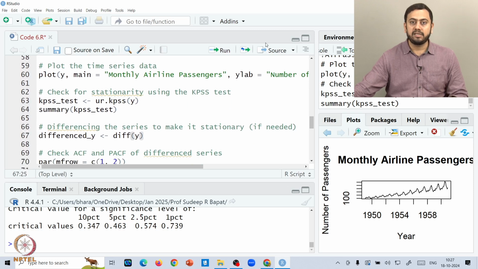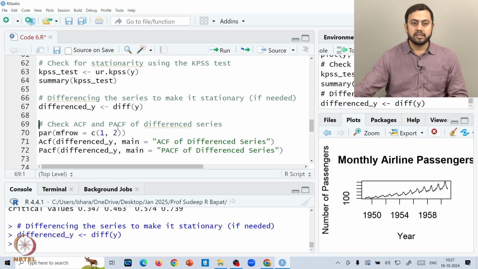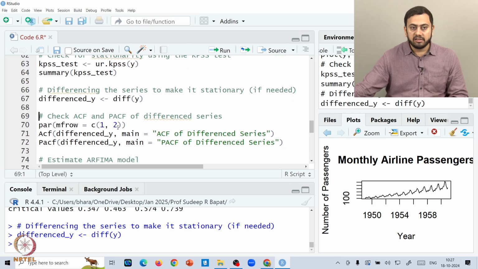So we can difference the series once, right? And here again you can check with the KPSS test, right? So you can apply the KPSS test on the differenced series now to check if the differenced series is stationary or not. Or as we have done earlier, you can actually go for creating the ACF plots and the PACF plots of the differenced series now. Okay. So ACF of the differenced y and then PACF of the differenced y.